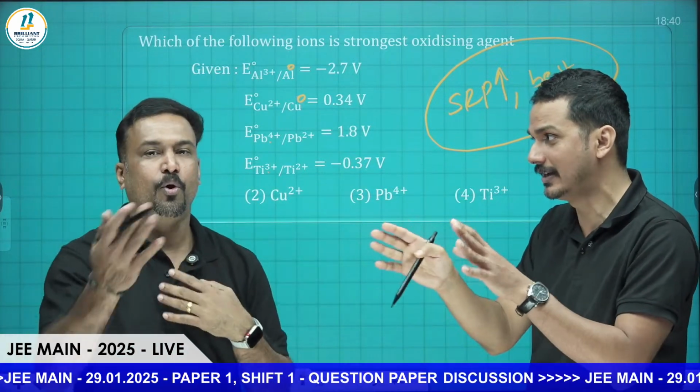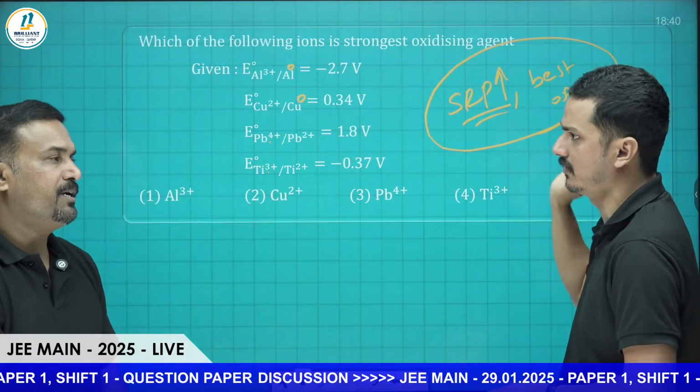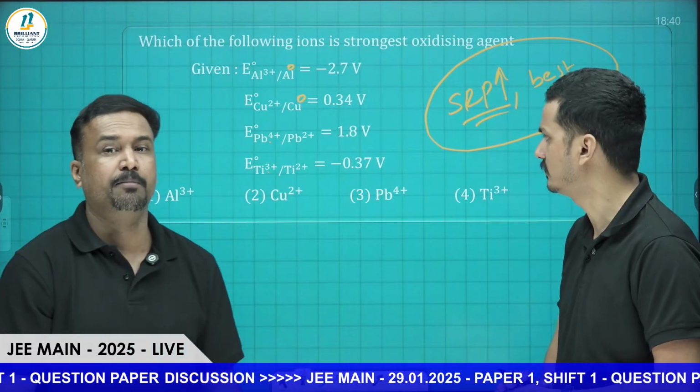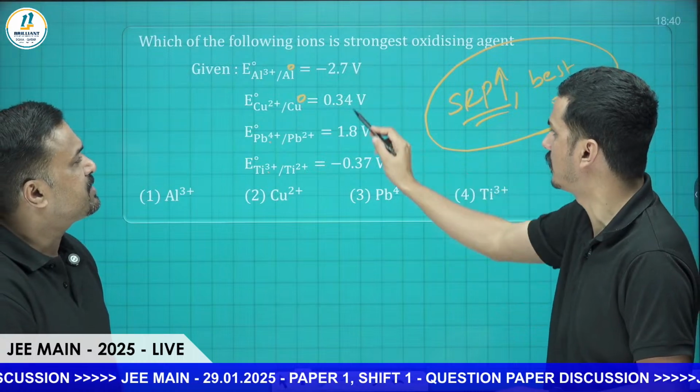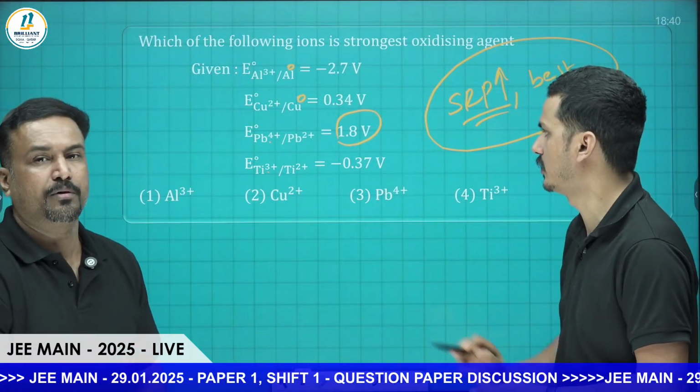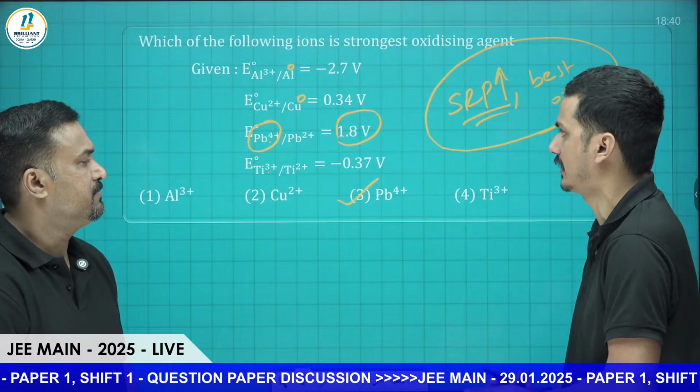Sometimes they will give it the opposite way, which means you have to check. Here, reduction potentials are given. The higher the reduction potential, the more easily it gets reduced, and the stronger the oxidizing agent. The highest value is 1.8 volt, so Pb4+ is the best oxidizing agent. Option 3 is the correct answer.